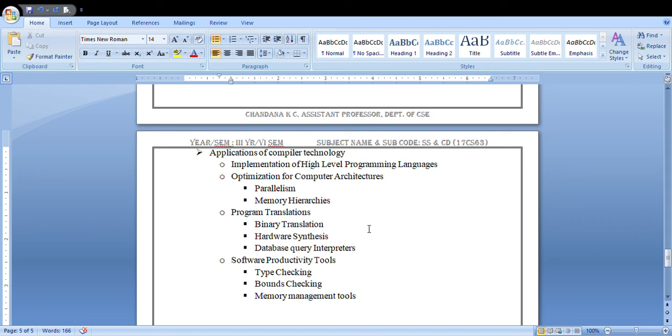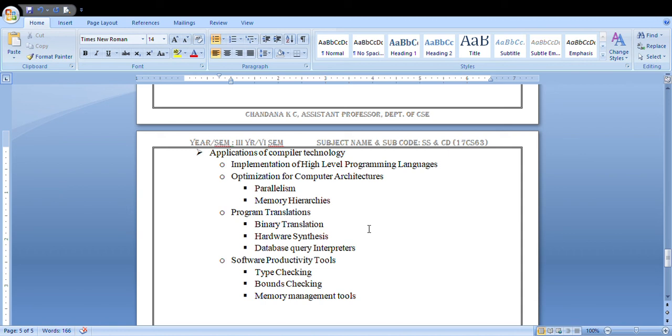The next topic is optimization for computer architecture. Optimization is nothing but trying to get an efficient way of execution, how efficiently you can execute the process or the program. That is the optimization of computer architecture.